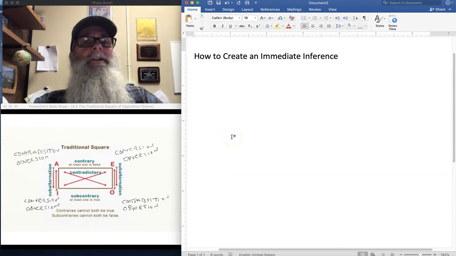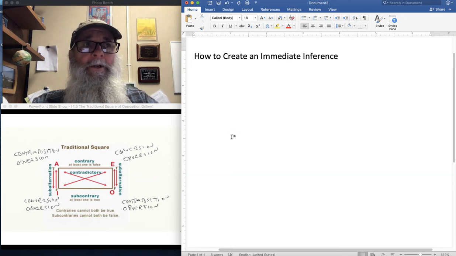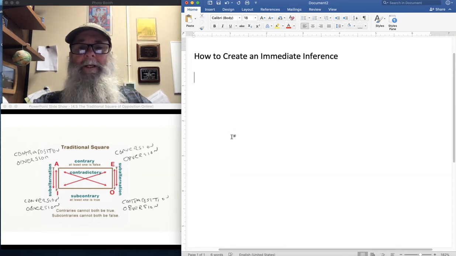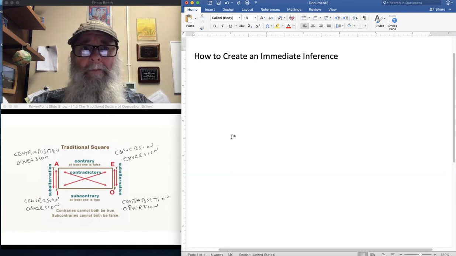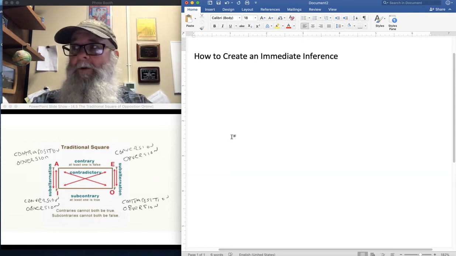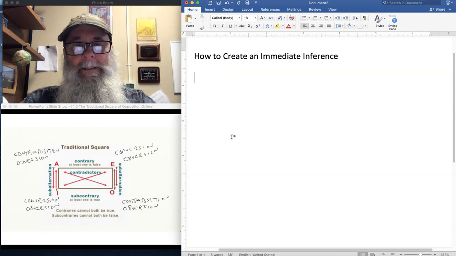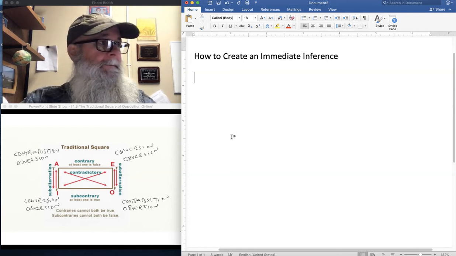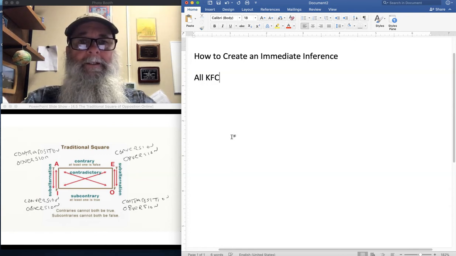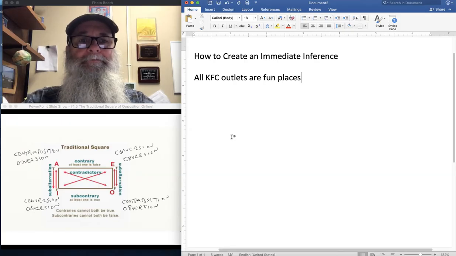Okay, so what I'm asking you to do is create an immediate inference, an argument with one premise. Okay, so to do that, you either have to be given a premise, like I've done with you in the thought primer, or you have to create one. So let's say that I wanted to do something like all KFC outlets are fun places.